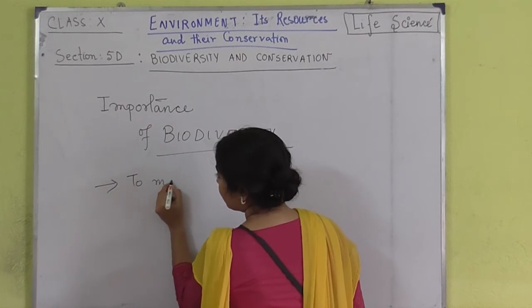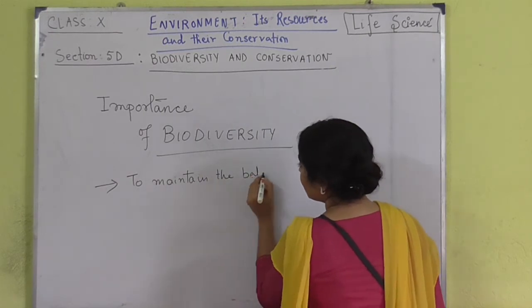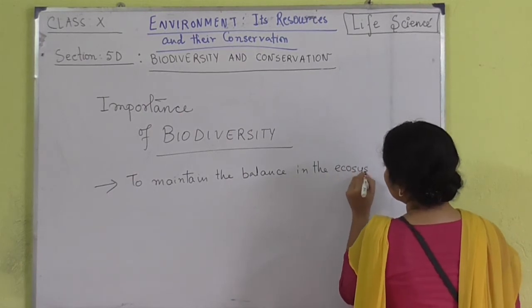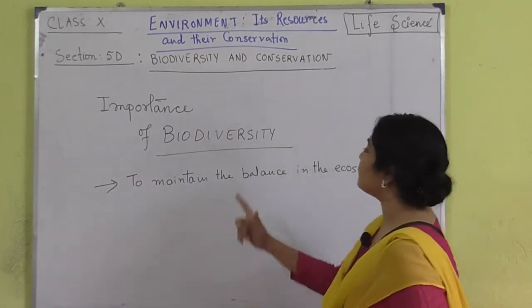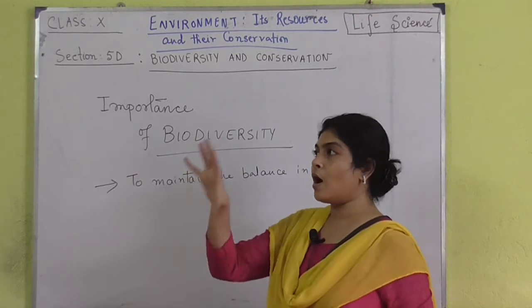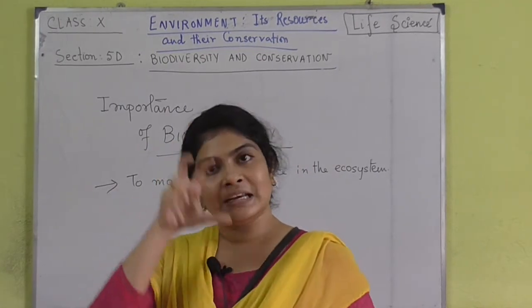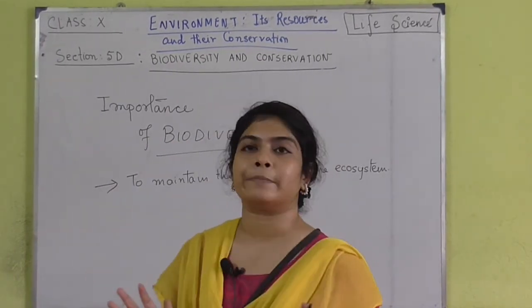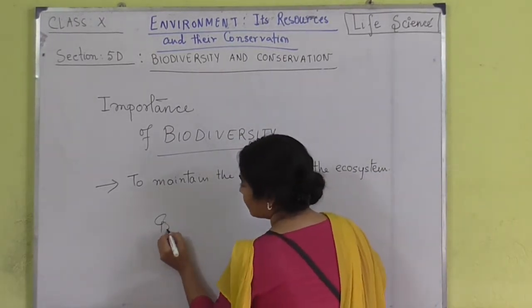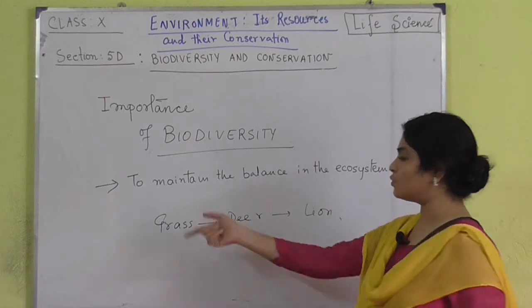To maintain the balance in the ecosystem. Now, I have told you before that if we are removing one or more participants in one particular food chain or food web, then definitely the entire chain gets disrupted, right? Suppose here we are talking about grass, deer, lion, this is one food chain.